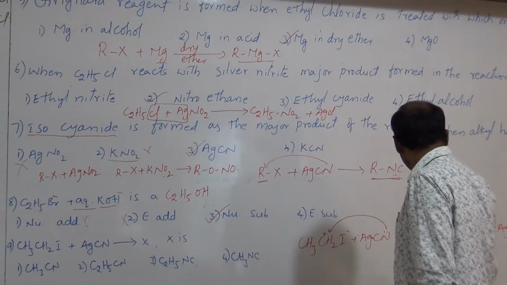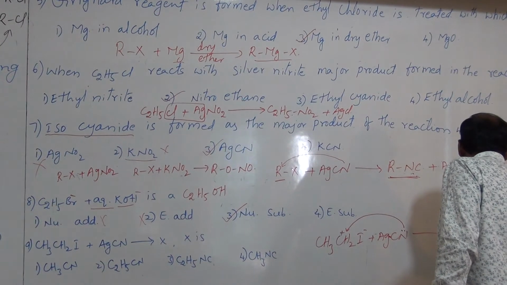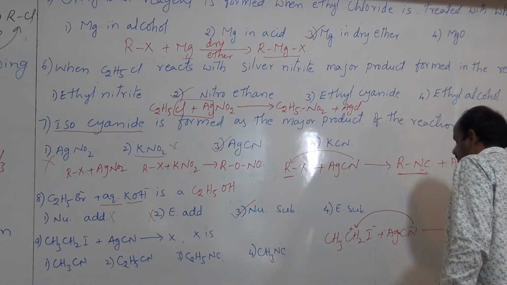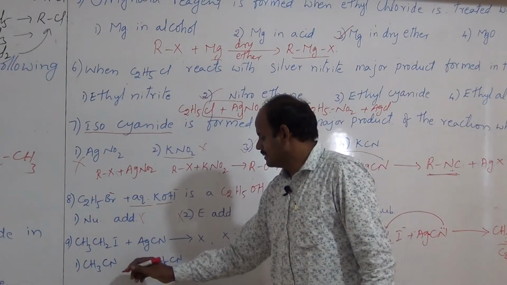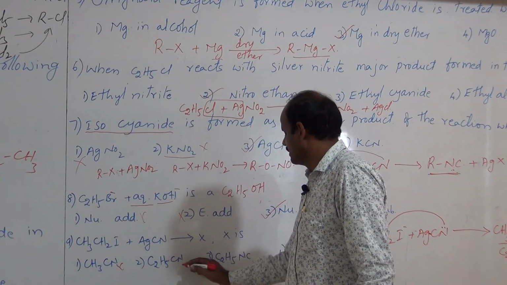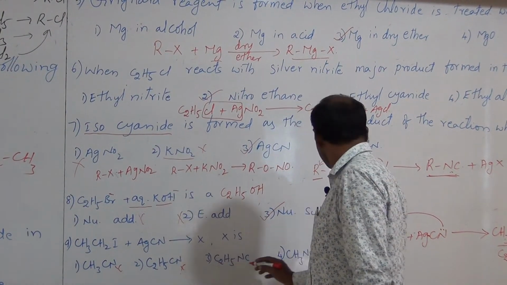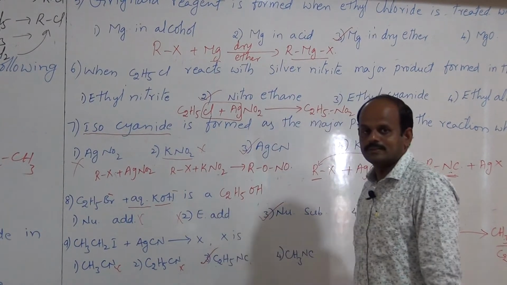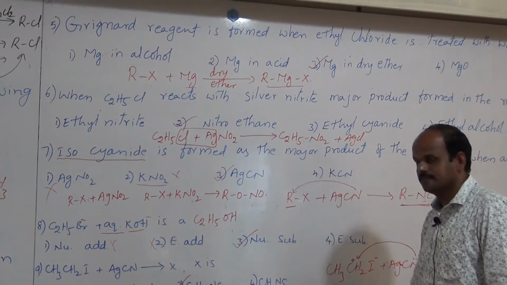CH3CH2 is nothing but C2H5NC. So CH3CN, it is not the correct one. C2H5CN, it is also not the correct one. C2H5NC, this is the answer. Okay.